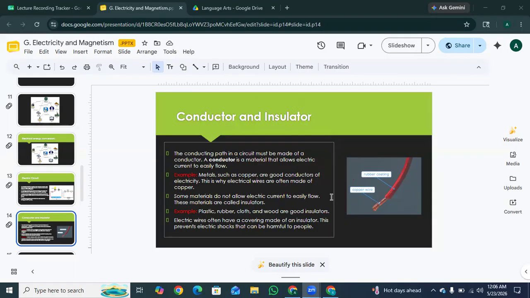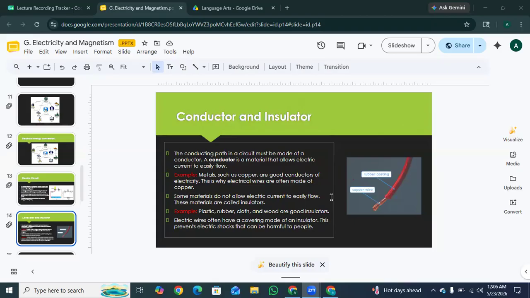Electric wires often have a covering made of an insulator. This prevents electric shocks that can be harmful to people. Insulators are the materials that do not allow electric current to pass through easily, like plastic, rubber, cloth, and wood, etc.